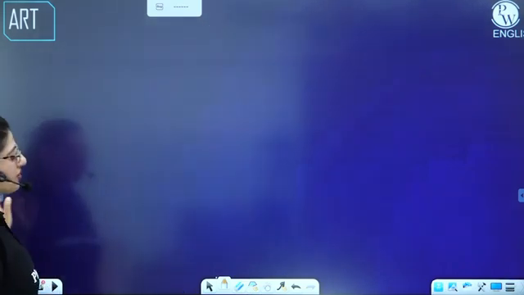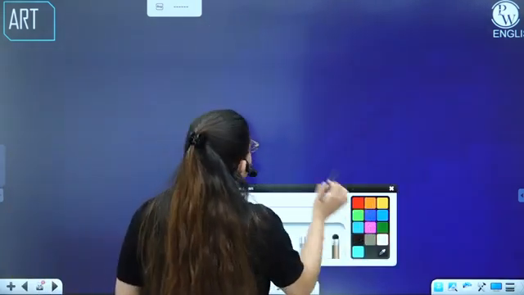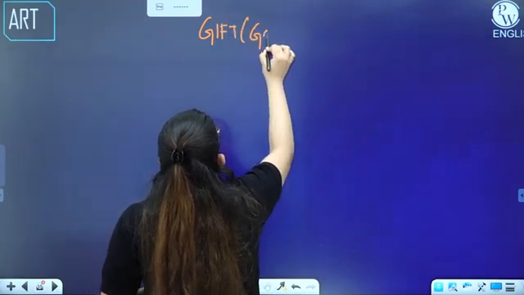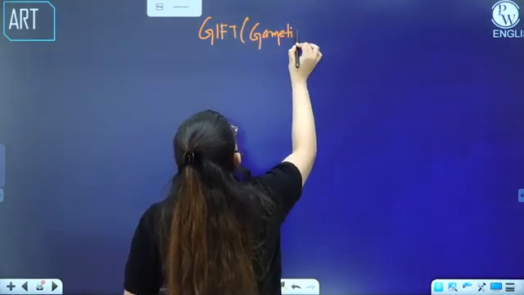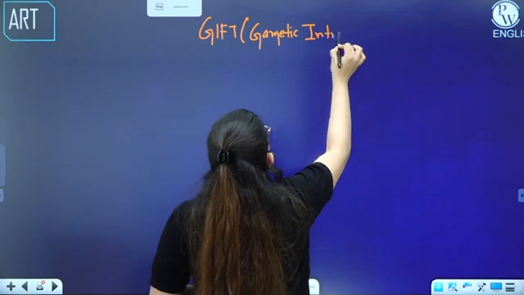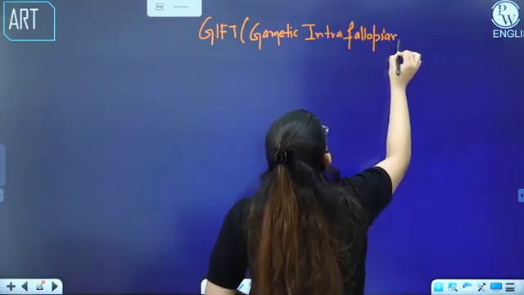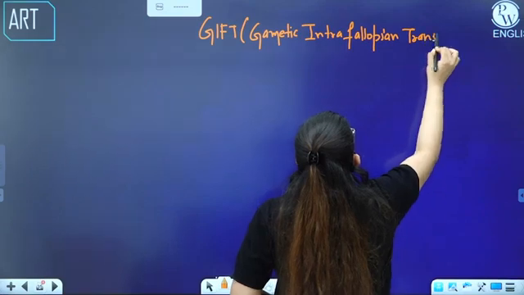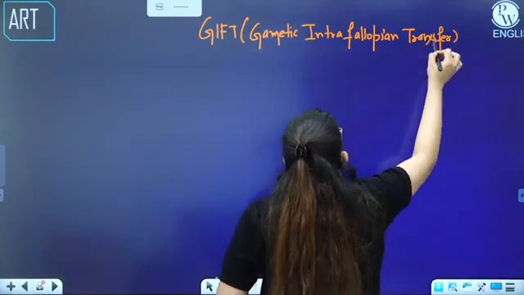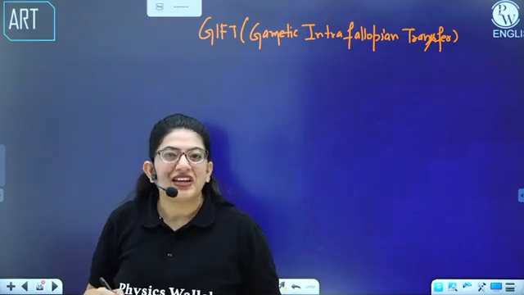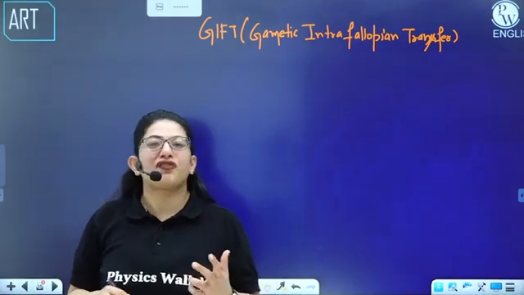Moving to the next. The next technique we have is a very important, very beautiful technique, that is GIFT. What is its full form? Gamete intra-fallopian transfer. So you remember by this that GIFT is a gift to a female.